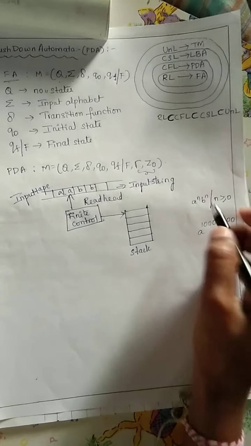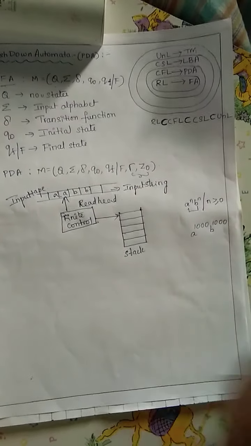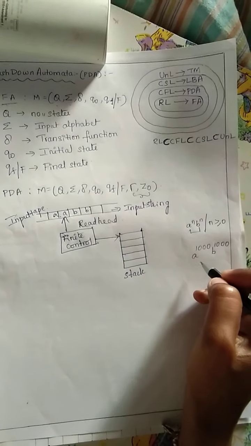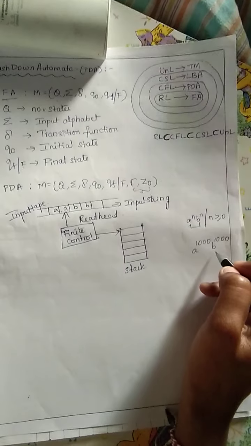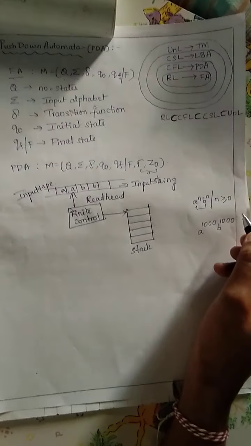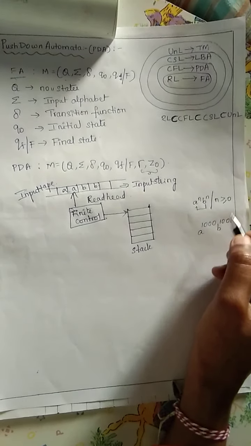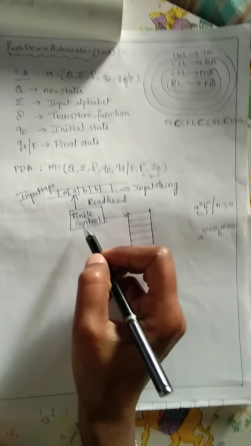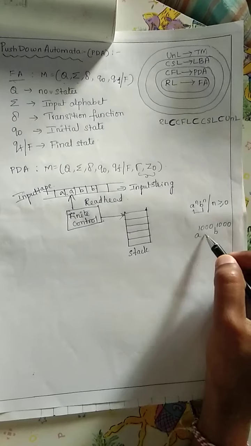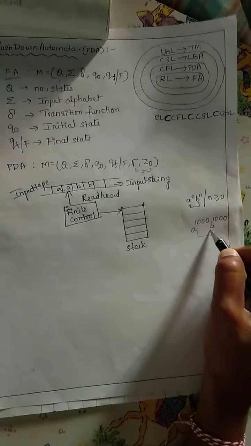What is the language actually here? Equal number of a's followed by b's. There is no possibility to compare equal numbers of a's followed by b's in a finite automata. Why? Because we don't have any extra memory there. The finite automata consists of only primary memory in the form of a finite control, so you can store only a limited amount of memory. But how can we compare a power 1000 followed by b power 1000, equal number of a's followed by equal number of b's?